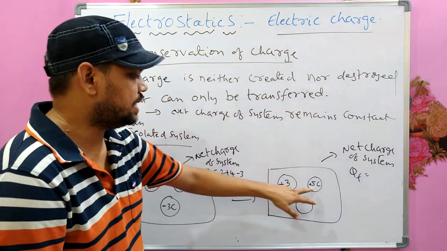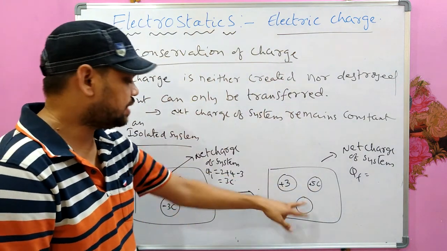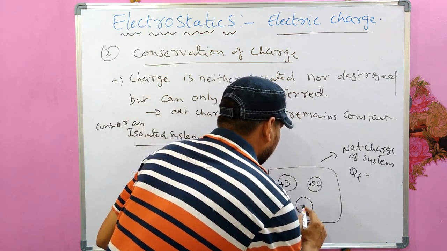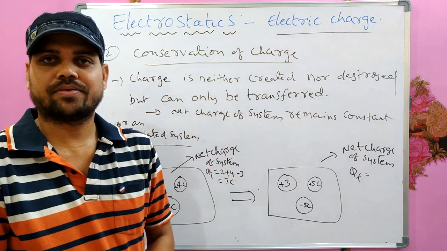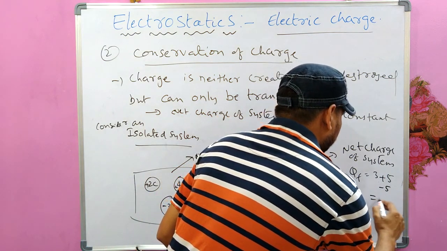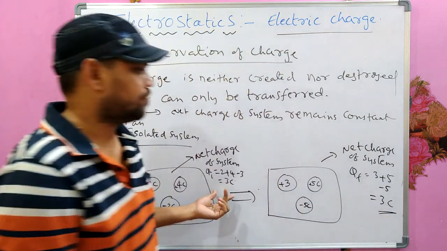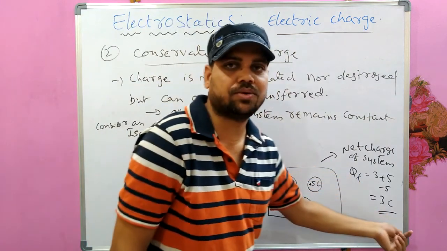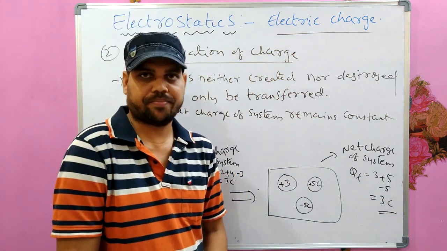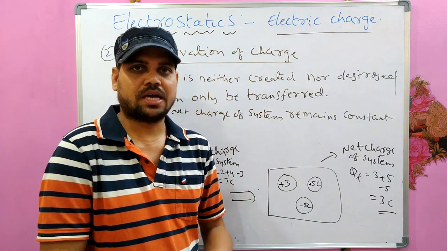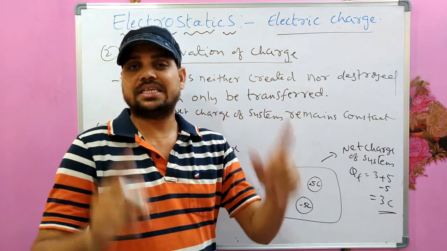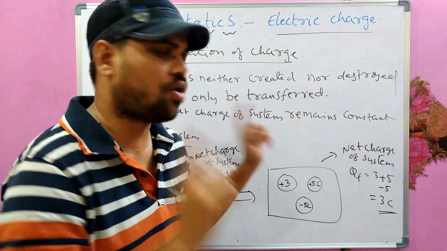See, 3 plus 5 is 8. I want net positive charge as 3. So this should be minus 5 coulomb, so that 3 plus 5 plus minus 5 would be 3 coulomb. Q initial is 3 coulomb, Q final is 3 coulomb. This is what conservation of charge means. Charge can neither be created nor destroyed, but can only be transferred from one body to another body, and the total charge of the system will remain constant.